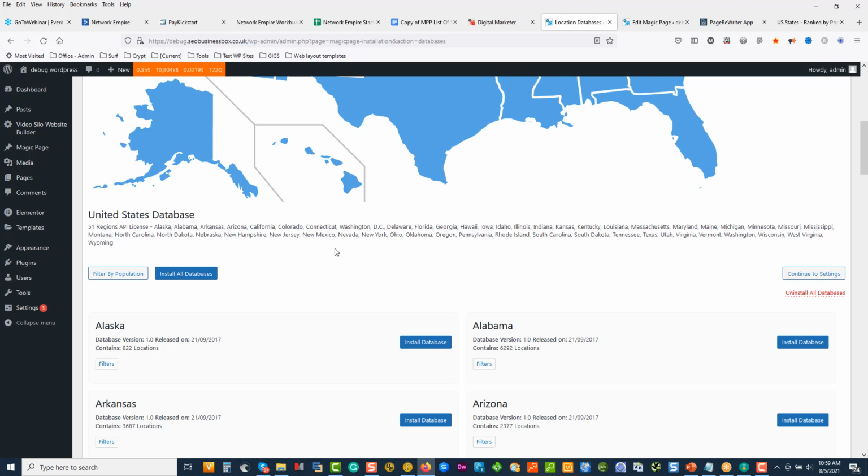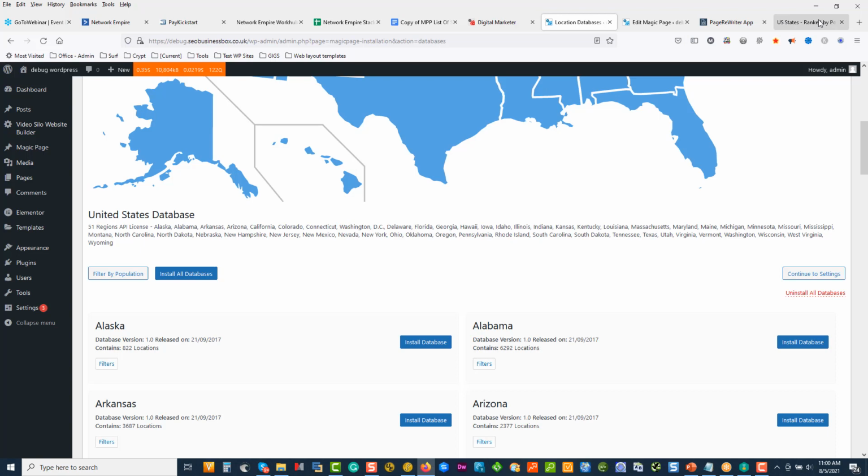So, like many guys have used Magic Page before, and Mike and Keith and that, say install what you need, and I agree with them. The less rows in your database, the better. If you've got specific targets that you want, go for them. So for this exercise, I'm going to just go choose maybe 4 areas. And please note that when you're installing big areas, there's many rows that get installed. So once you cherry picked your areas, go make a pot of coffee, cup of tea, glass of water, whatever makes you happy. Go get hydrated, and by the time you come back, it should be all installed.